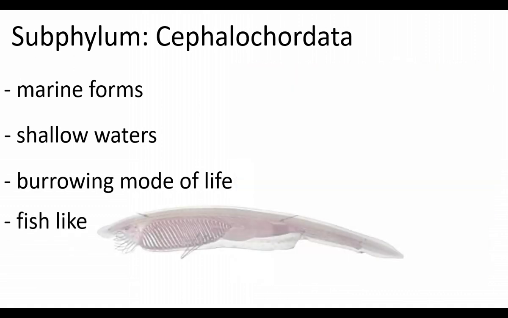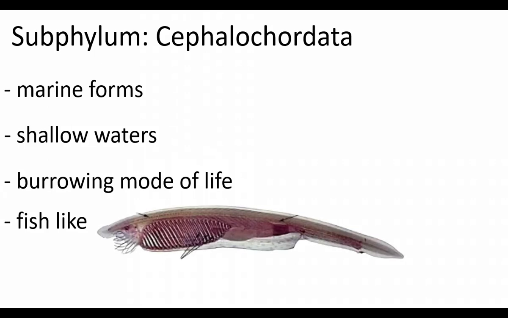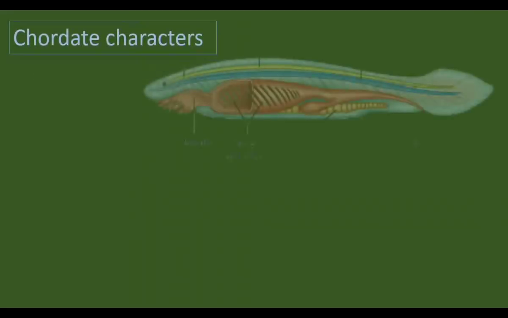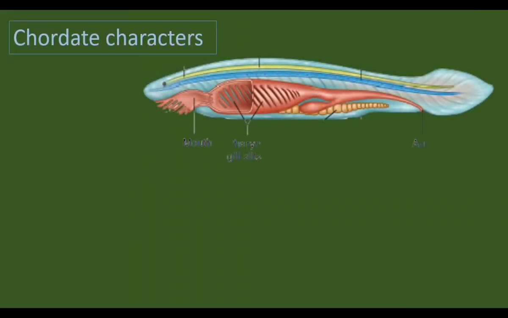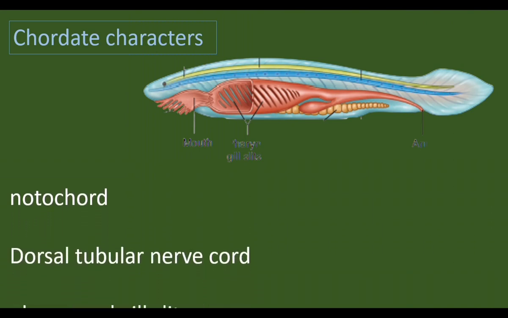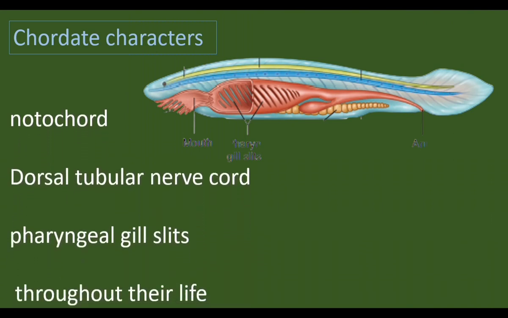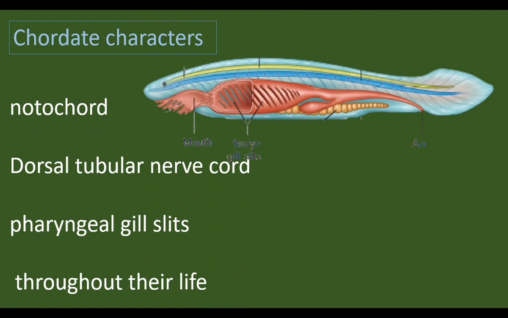They are fish-like small chordates. The cephalochordates have chordate characters. They are primitive chordates. They do not have a vertebral column, but they have chordate characters like notochord, dorsal tubular nerve cord, and pharyngeal gill slits.